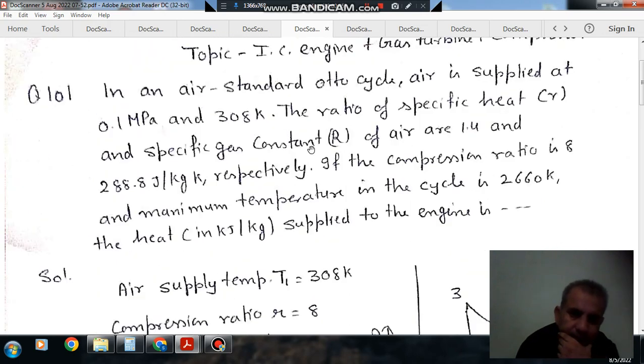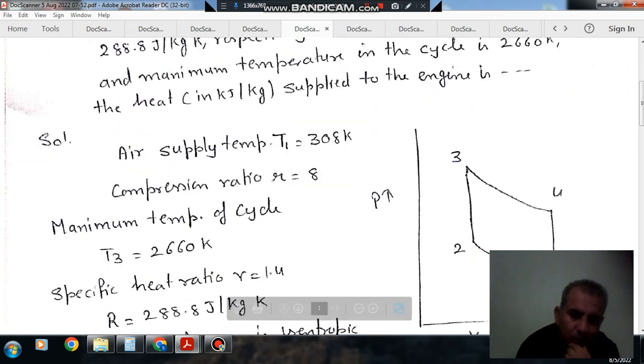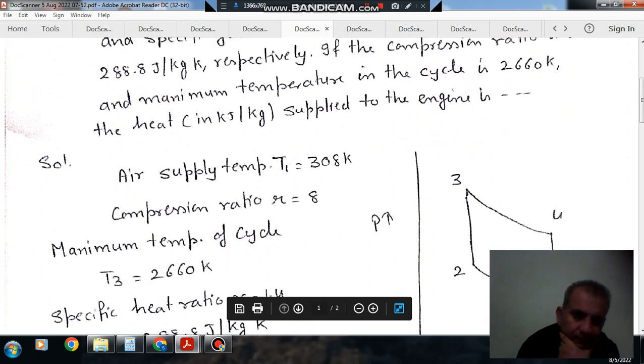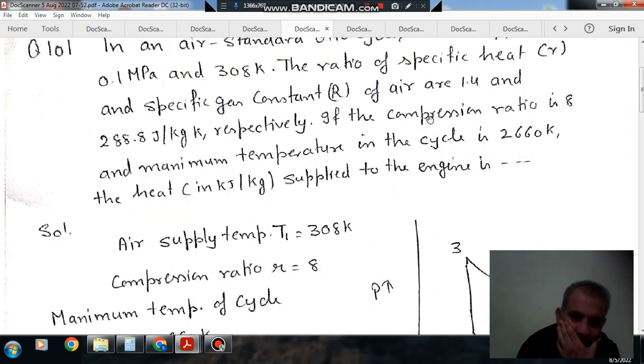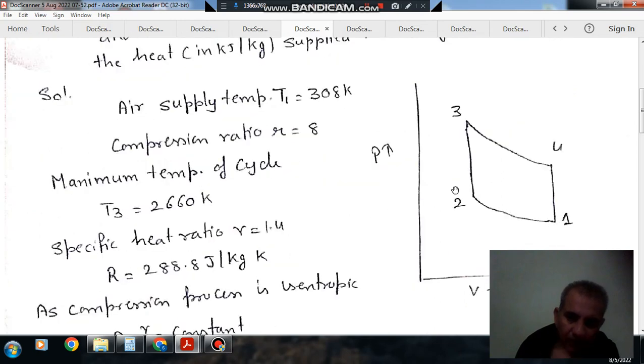So here the air supply temperature is 308 Kelvin, or T1 is 308 Kelvin, and compression ratio is given as 8. So it means V1 by V2 is 8. V1 is the total volume and V2 is the clearance volume.